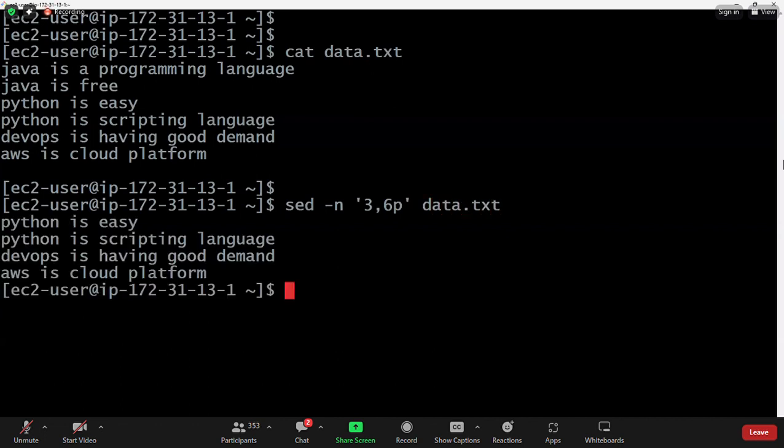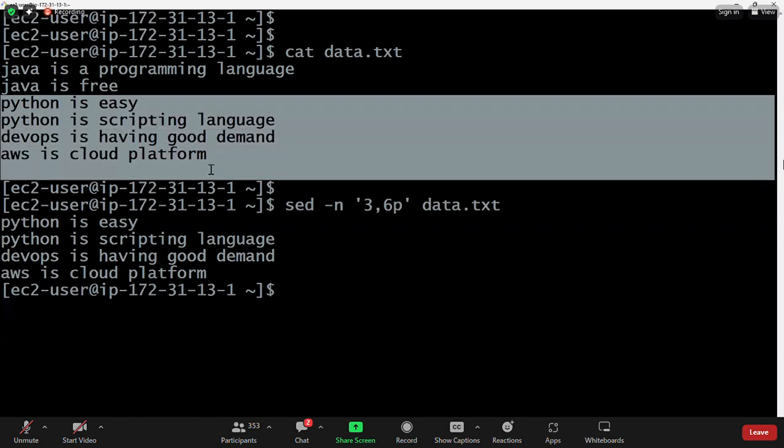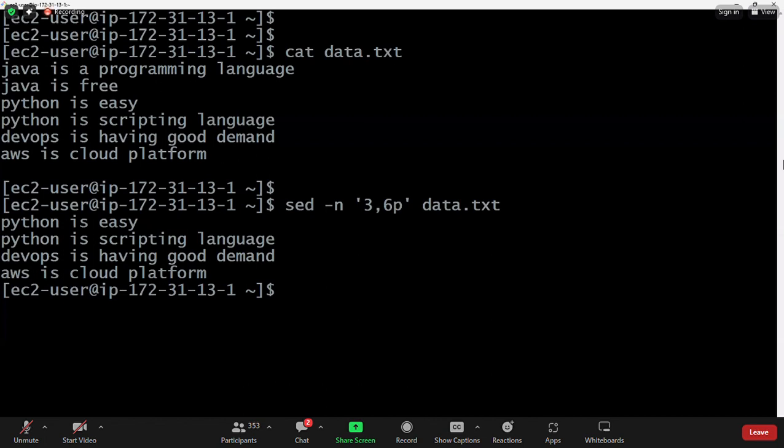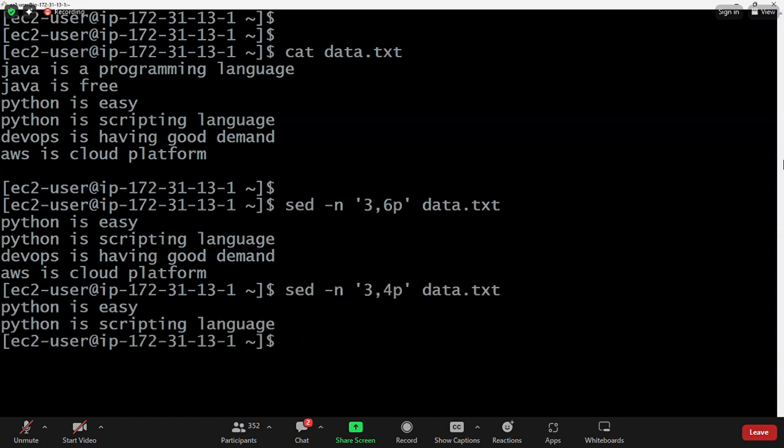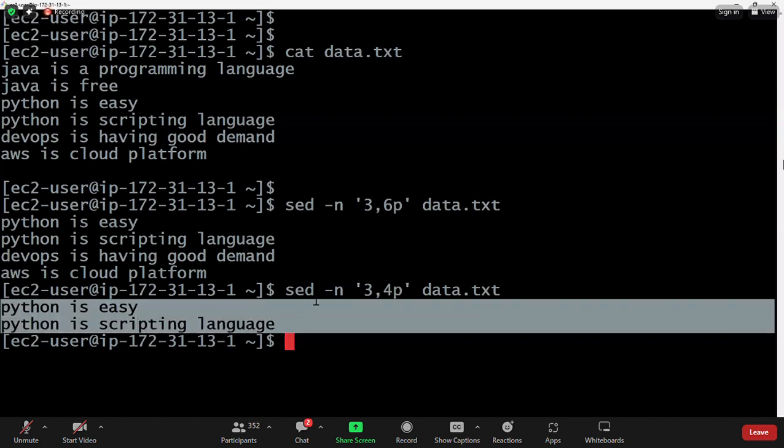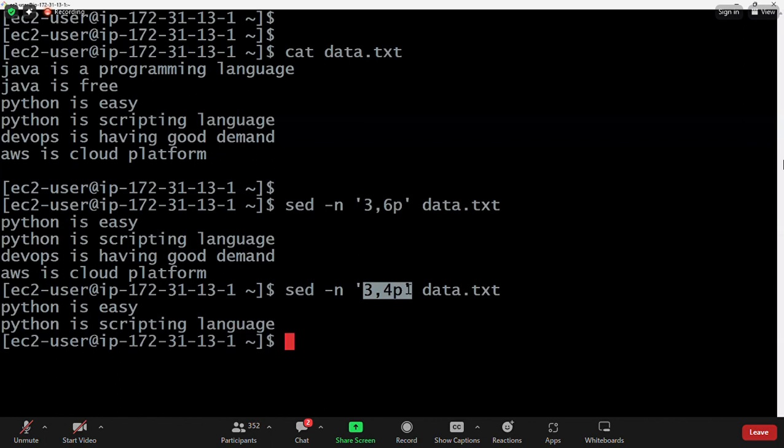Now you see this one, 3,6p. From the 3rd line till the end of the file, everything is printed because there are 6 lines of data available. Suppose if I use 3,4p, then only the 3rd line and 4th line are printed. From 3rd line to 4th line only I want to print the data.